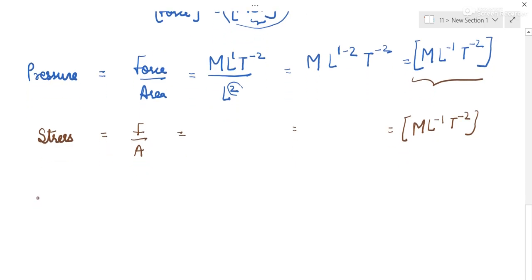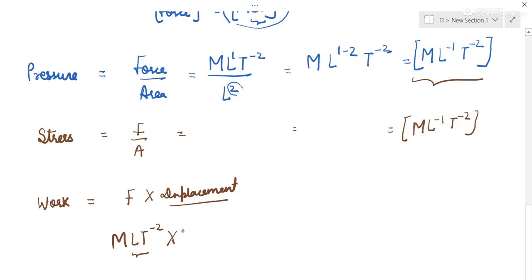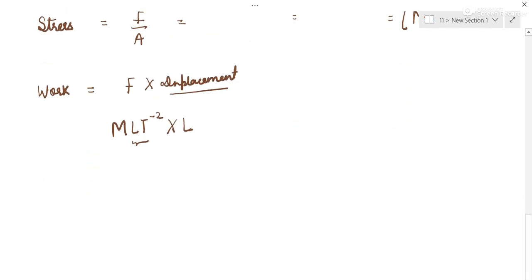Then we have work. Work is force into distance, that is displacement. You have to remember force is MLT^-2, m into a. Displacement is L. So this can be written as ML^2T^-2. This is work.